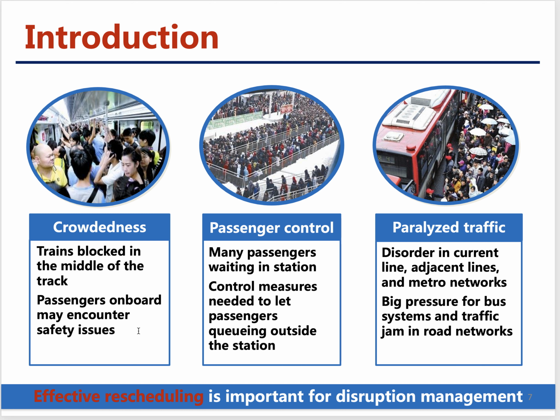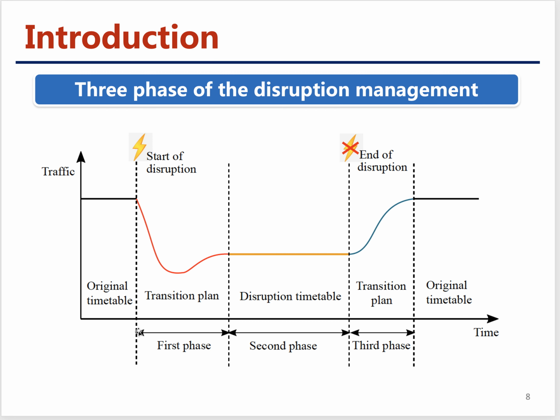So the best way to solve this problem is effective rescheduling. We want the trains back to normal as soon as possible. The disruption management process in general contains 3 phases. Before the disruption happens, everything works well, and then the disruption occurs, and the transport capacity reduces, and dispatchers make decisions to transfer the state to a stable one. And then when the disruption ends, they will transfer the traffic back to the planned timetable.